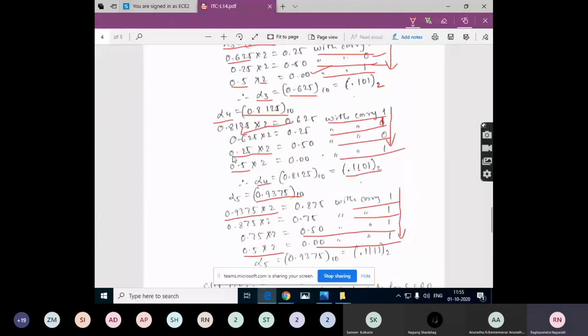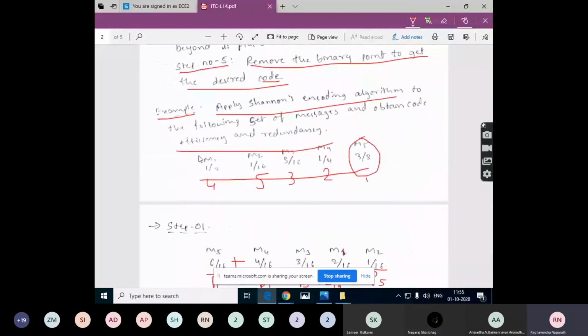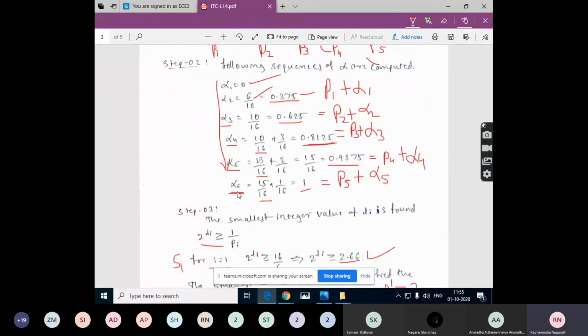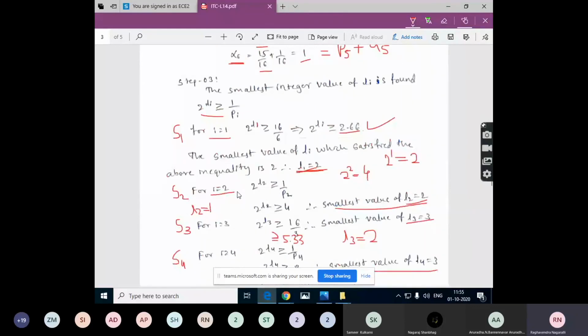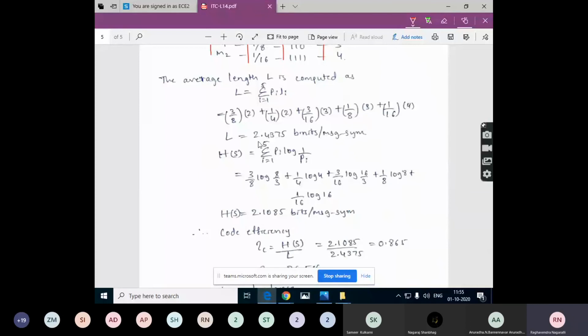They have asked us to obtain the code efficiency and redundancy, and in the previous class we have already seen the equations for code efficiency and redundancy.